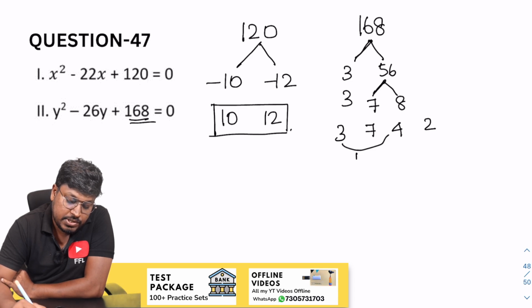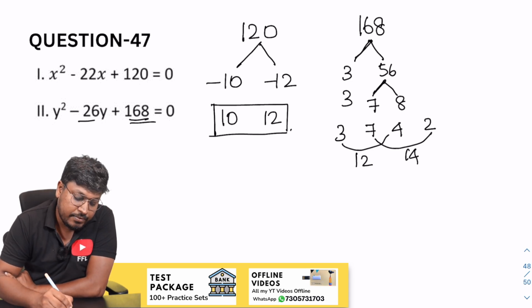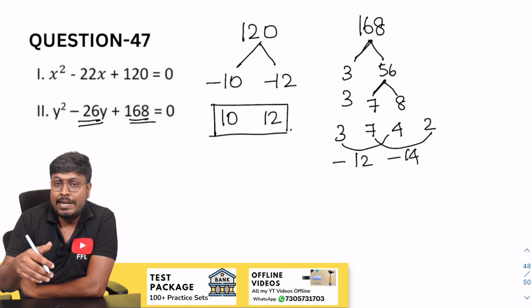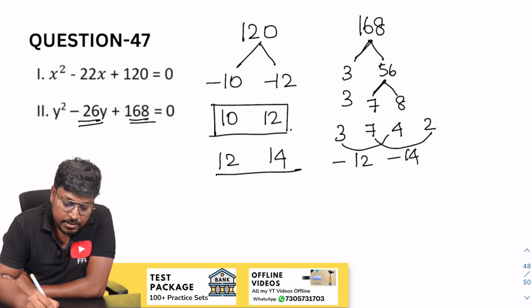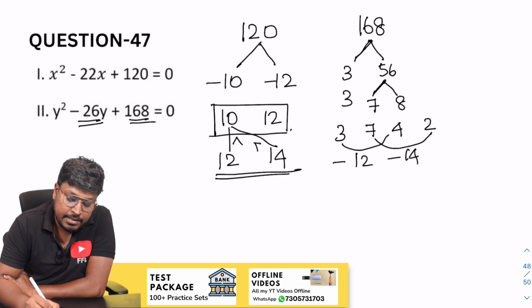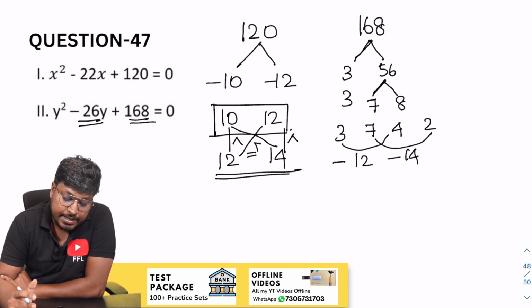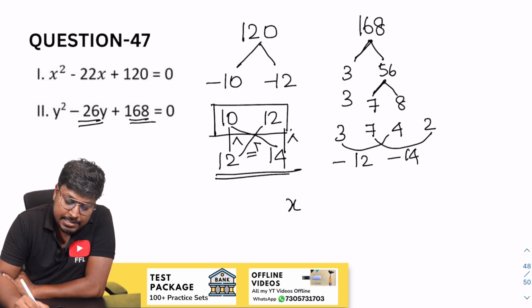Yes, 4 into 3 is 12. 7 into 2 is 14. So 12 and 14, when you add 12 and 14, the resultant will be 26. So minus 12 minus 14. While writing, you will write this as 12 and 14, right? So now you can say 10, 12, 12 is greater than; 10, 14, 14 is greater than; 12, 12 equal to; 12, 14, 14 is greater than. So all the y values are greater than and one comparison unknown which is equal to. So you can say that the answer will be x less than or equal to y.